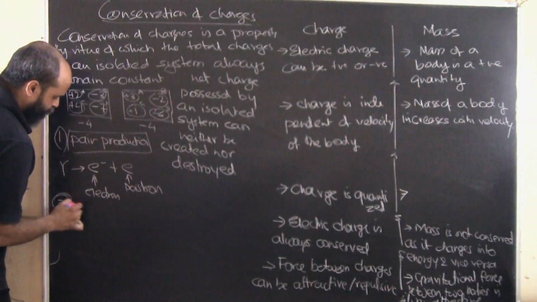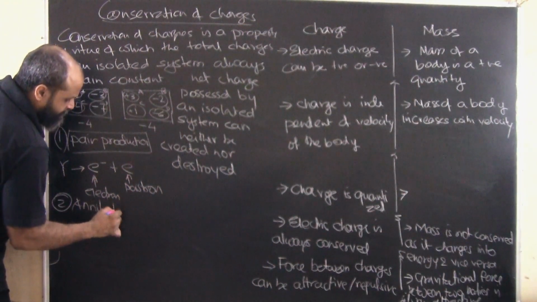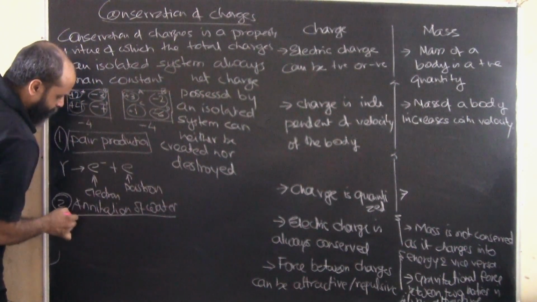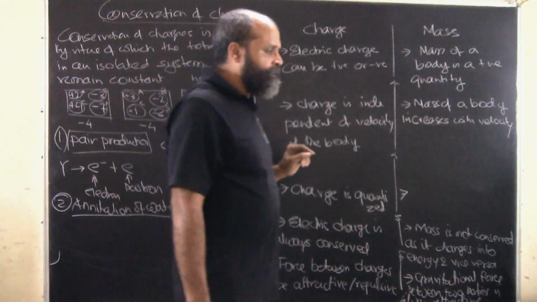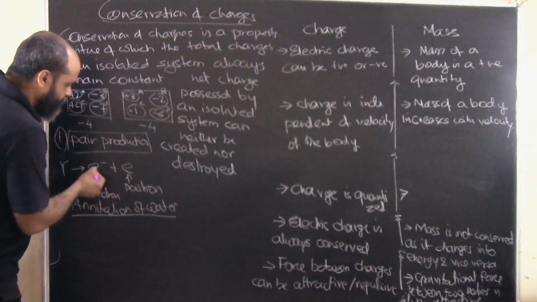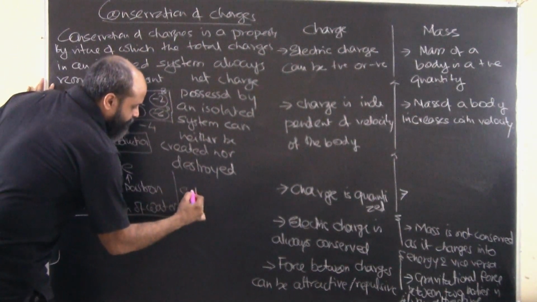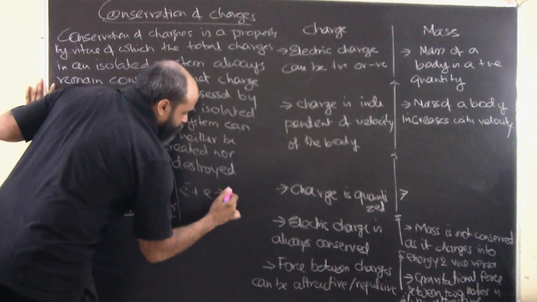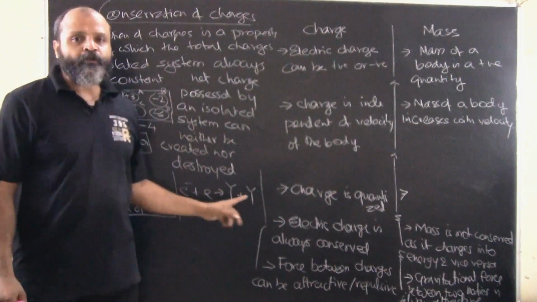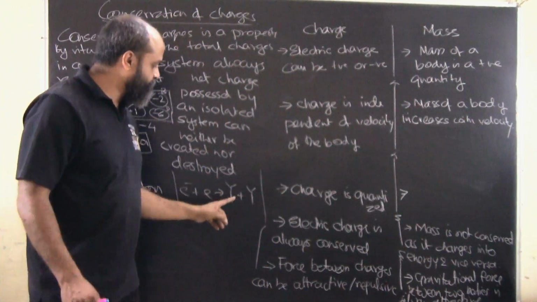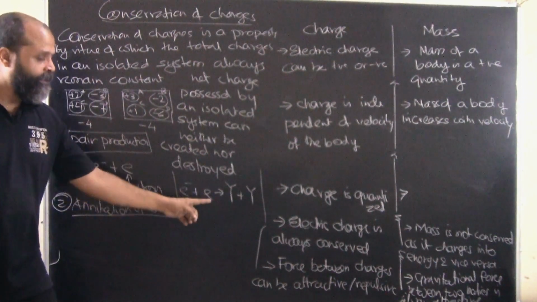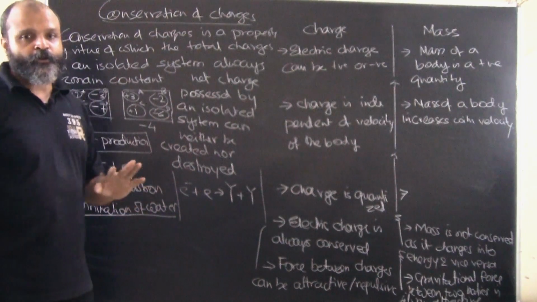There is another phenomenon known as annihilation of matter. Not that we need to go deep into it, but all we need to understand is that the charge in a particular isolated system will always remain constant. In this case, the reverse happens. An electron and a positron unite to give 2 gamma photons. Whether we get 2, 3 or 4 gamma photons, it doesn't matter, they are neutral. On the left hand side, the total charge is also neutral.